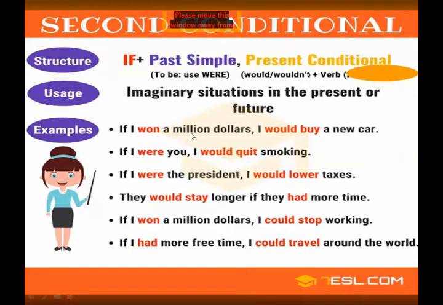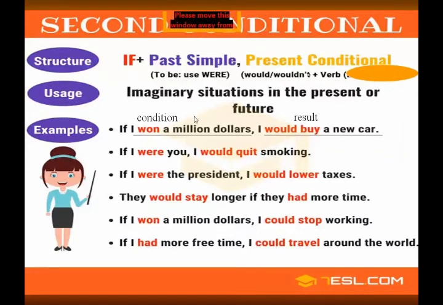If I won $1 million, I would buy a new car. Okay, if I won, you all know very well, won is the past simple form of the verb win. If I won, this is the condition clause. I would buy a new car. I would buy. We use would and the verb's first form. Buy is the first form. So we say I would buy a new car. This is your result clause.